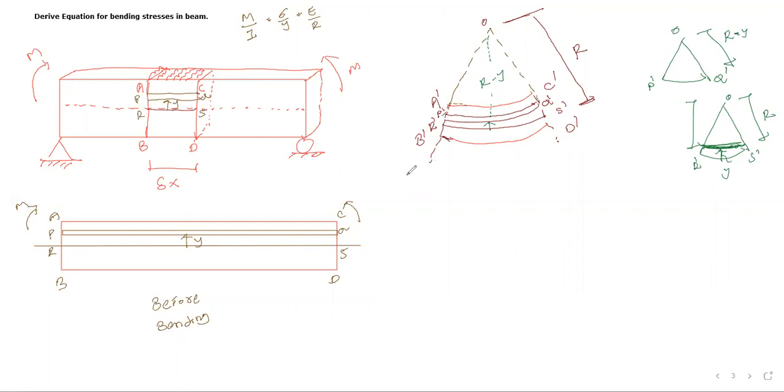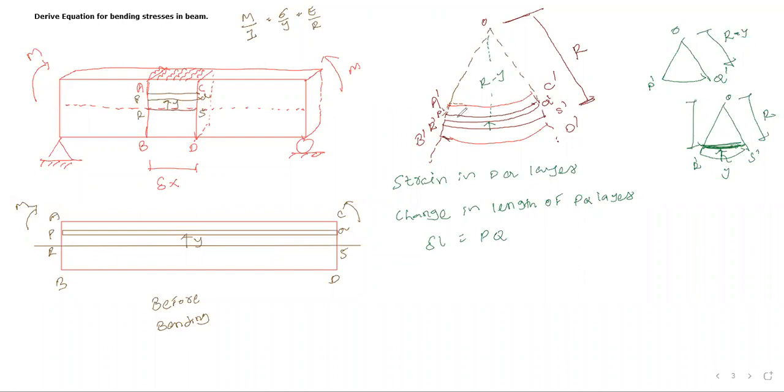Okay, so now let me calculate strain in PQ layer. To calculate strain, we need to calculate change in length. So first of all, change in length of PQ layer, that is nothing but delta L, that is equals to, what is your original length PQ?